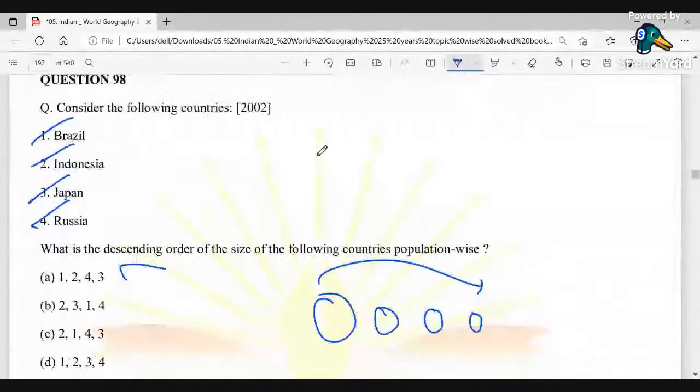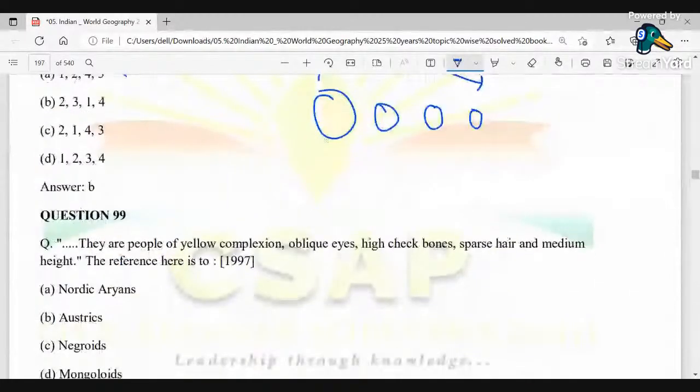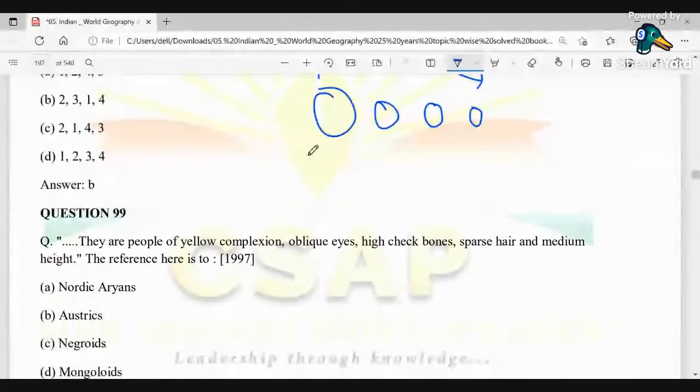Next: these are people of yellow complexion, oblique eyes, high cheekbones, sparse hair, and medium height. This directly refers to... please try to attempt the answers to the questions that I am asking. Here it asks about people with yellow complexion and oblique eyes. What are oblique eyes? Oblique means slanted eyes, neither parallel nor at right angles, or slightly slanted. That is what an oblique eye means.